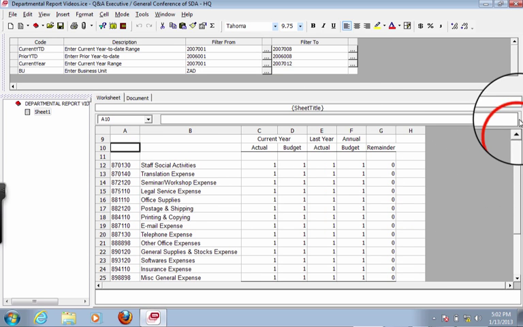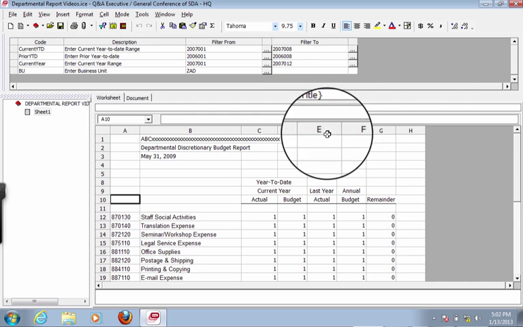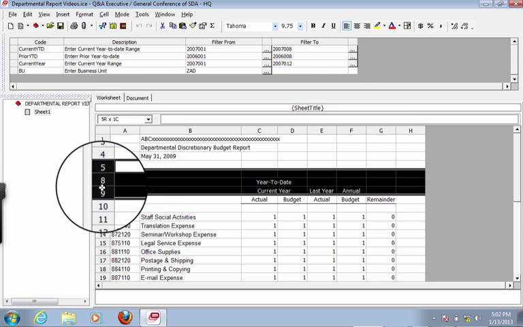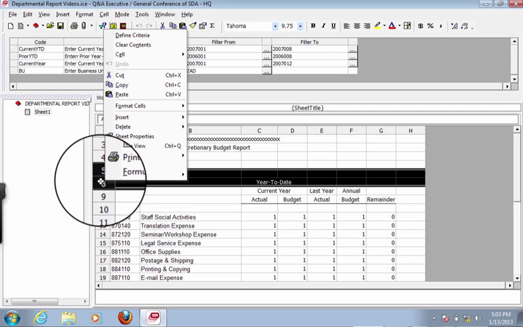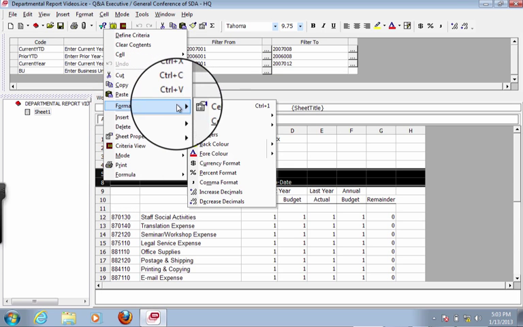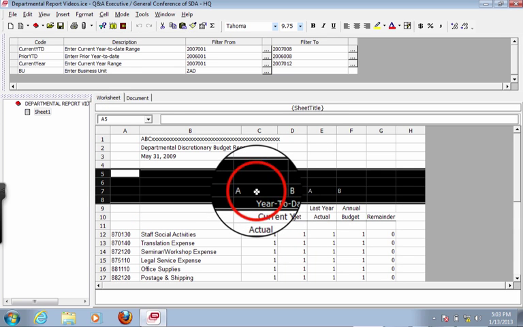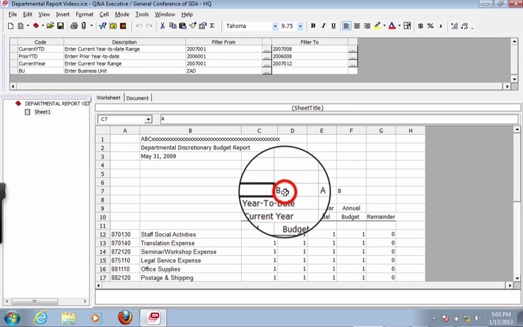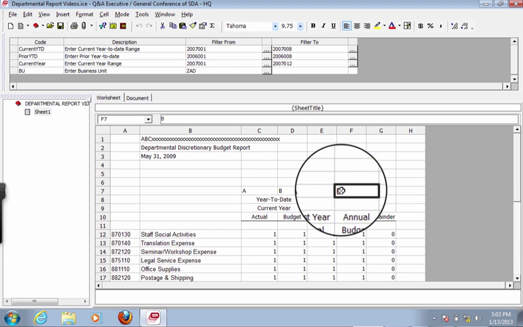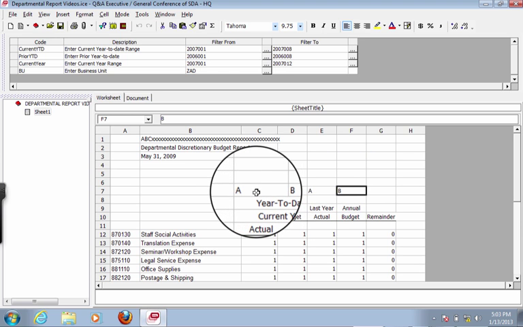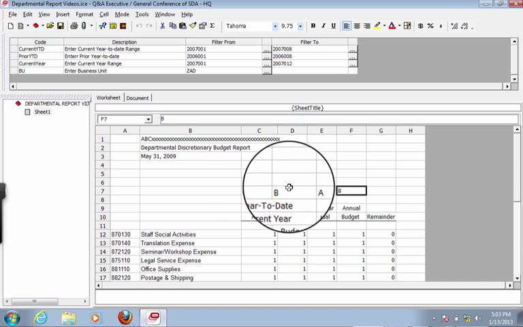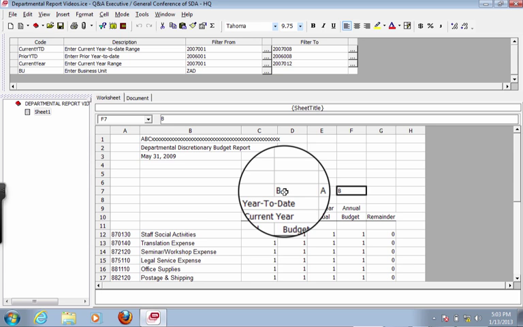And also I have a hidden row right here. You see 5, 6, and 7 are hidden, so I'll highlight above them and unhide that. Format the rows, unhide. And these are the ledger, and I can't recall whether I described the ledger very well to you in the earlier videos, but SunPlus has 10 ledgers, but we only use 2 in general. Ledger A is the actual, and ledger B is the budget.